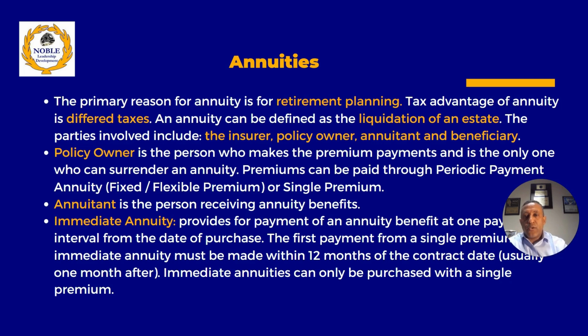Once the 12 months pass, it is called a deferred annuity, which means that it has gone through an accumulation period. To be called an immediate annuity, the benefit has to start within the 12 months, and usually it is in the first month that you start taking your retirement plan.